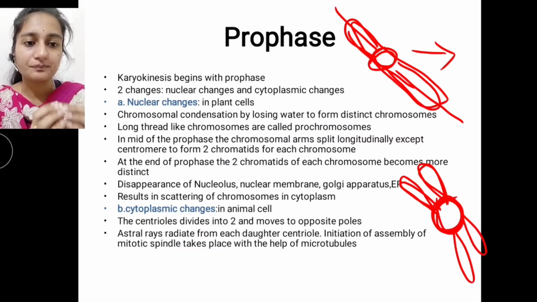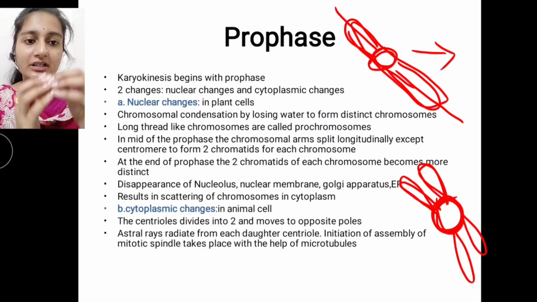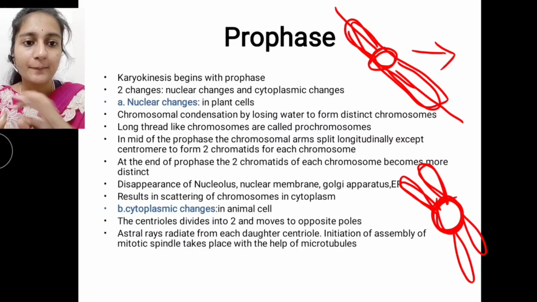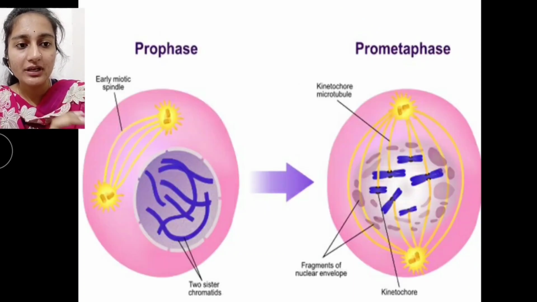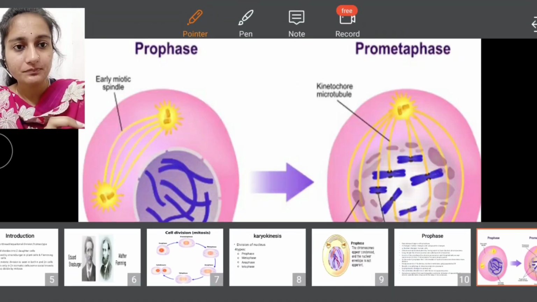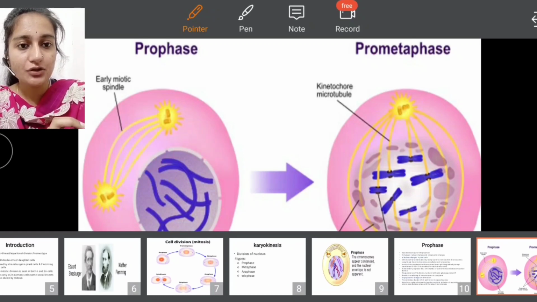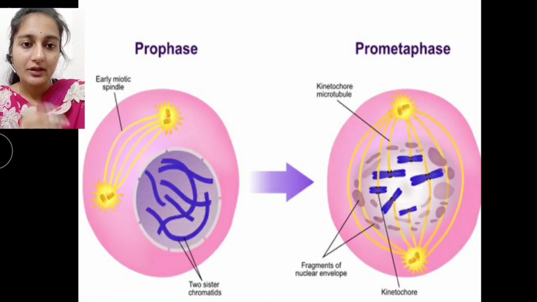Whenever the nuclear membrane disappears, all the chromosomes present inside the nucleus are going to be scattered in the cytoplasm.